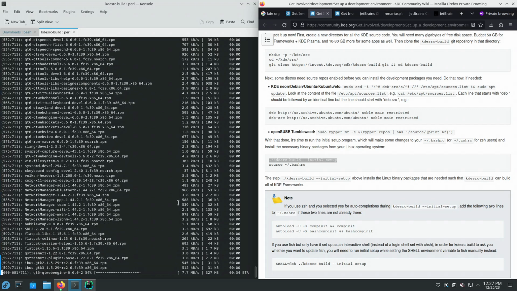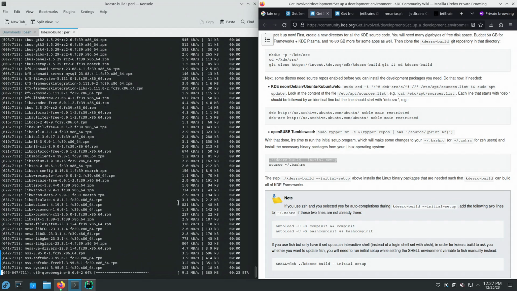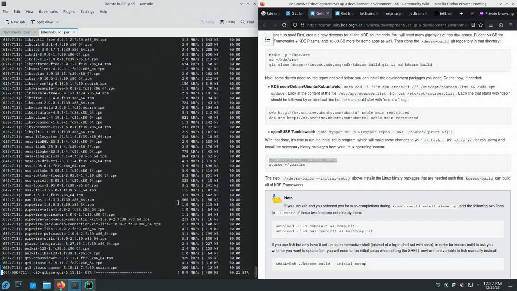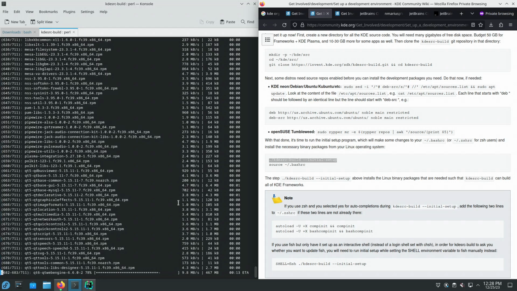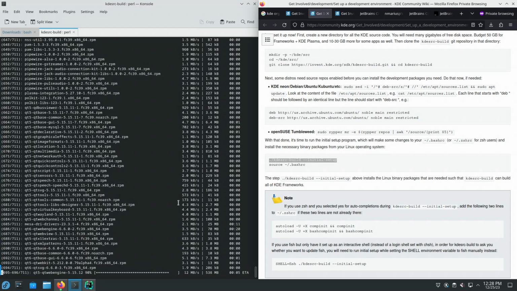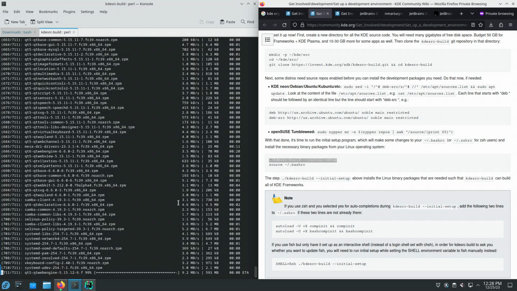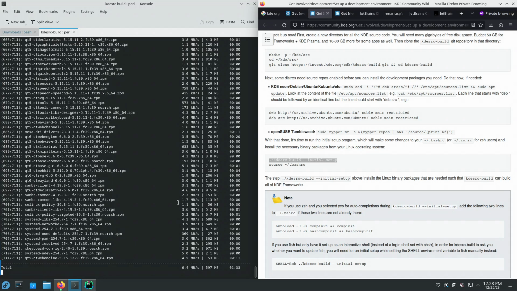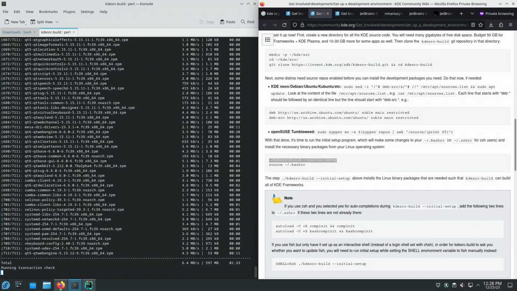This will make it simpler for us to build individual KDE Git repositories, because most KDE Git repositories will not build until you install from your Linux operating system a large list of binary packages. So in my case, RPM files from Fedora. Okay, 711 RPM files to download and install. I will pause it for a second until it finishes installing.